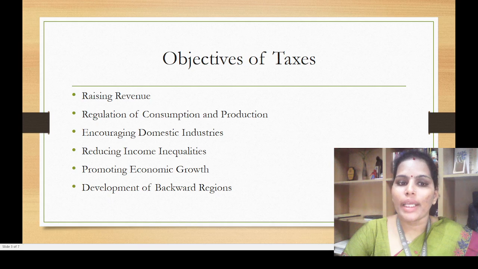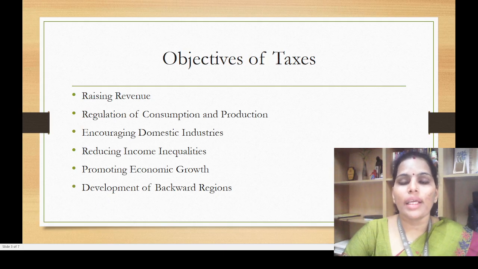The next one, encouraging the domestic industry. As everyone knows, the duty or taxes imposed on import will be more than the taxes imposed on export. Why? Because for export related things, taxes will always be less, because the company or the government wants to encourage the domestic industries which are producing the product. If you impose less tax, it will encourage the people to produce more and more product. So that is the next objective.